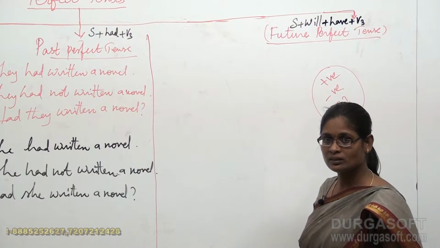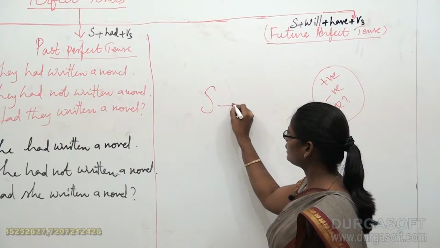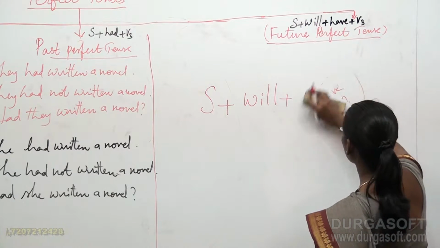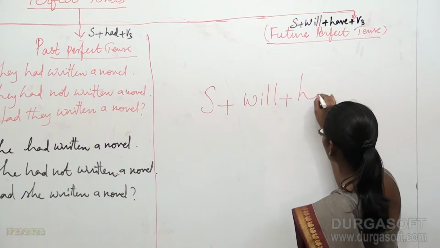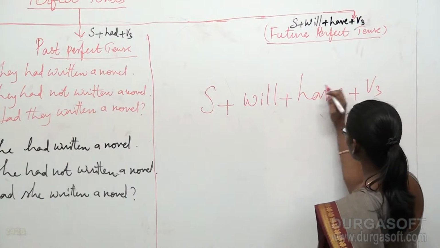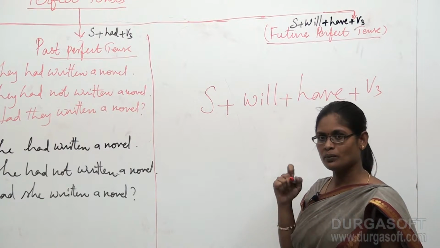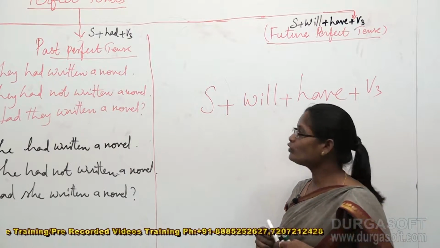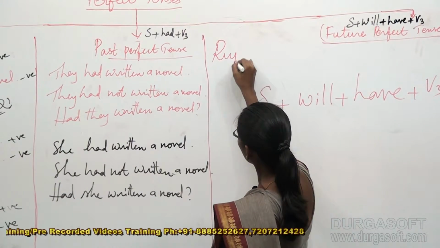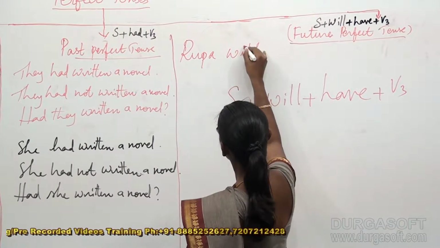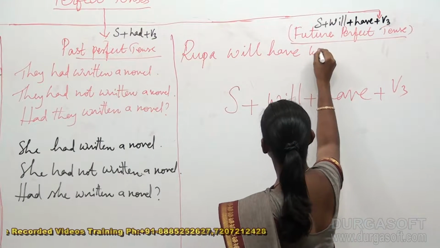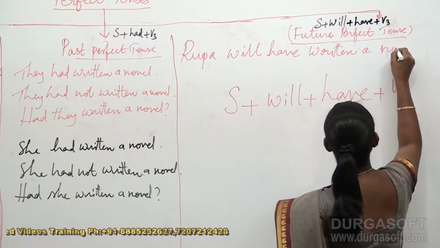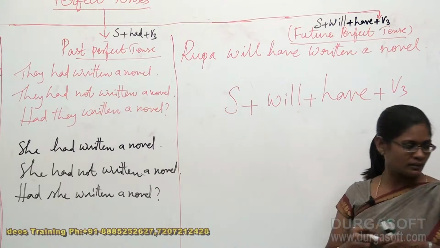What is the structure? Correct. The structure is subject plus will plus have plus V3. This is our required structure for future perfect tense. Based on this structure, I would like to frame an example. Rupa will have written a novel. So this is my example now.